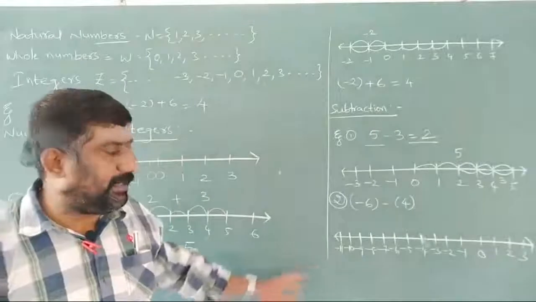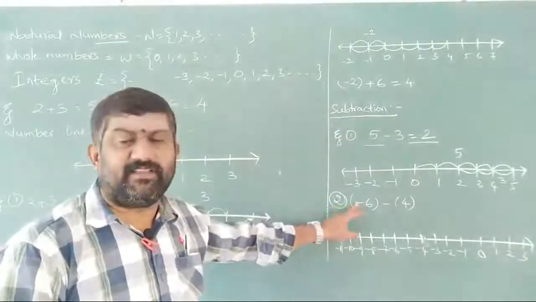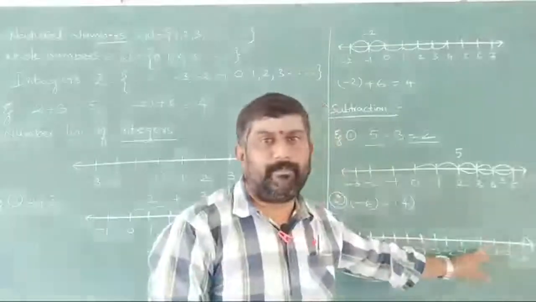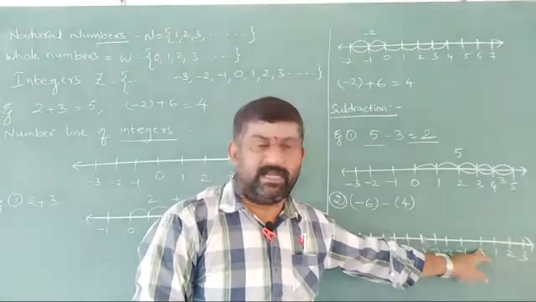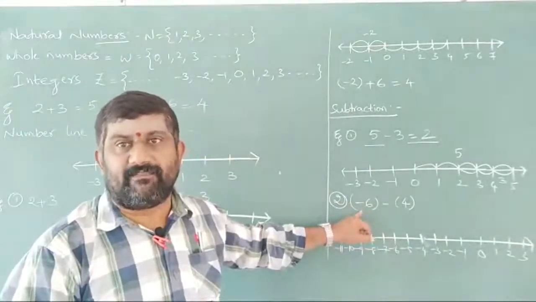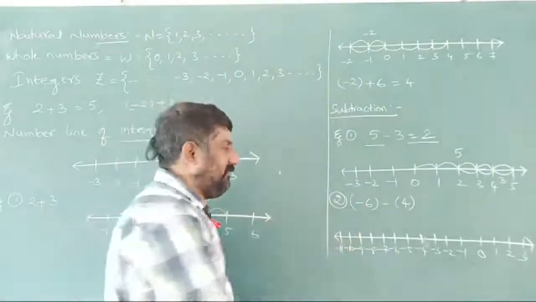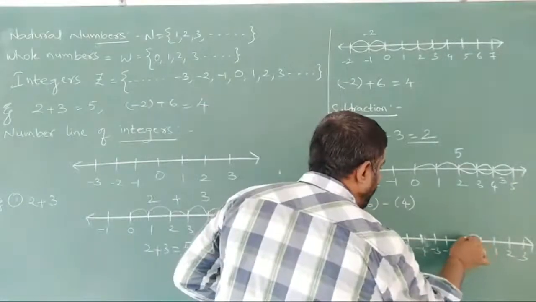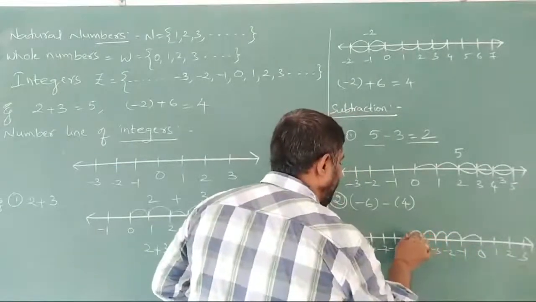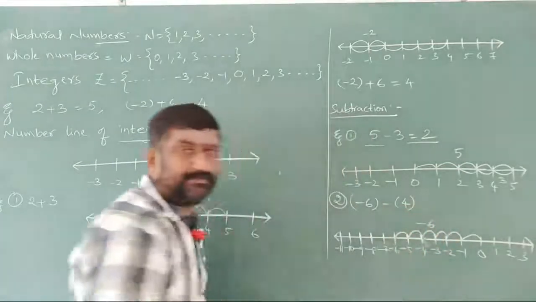So I have drawn a line of integers. Now, first of all, minus 6, after that minus 4 we have here. Every time we are standing on 0. So from 0, minus 6, minus negative. Whenever we have negative here, we are going to move which side? Left side. So how many steps? 6 steps have to move here. So from 0, 1, 2, 3, 4, 5, 6. So I have moved here 6 steps.